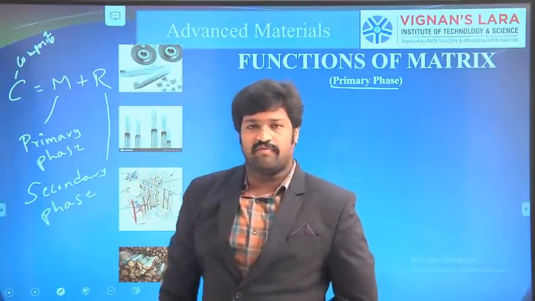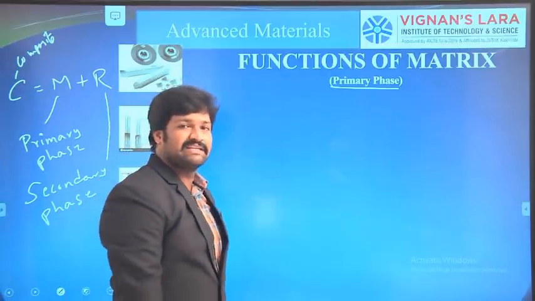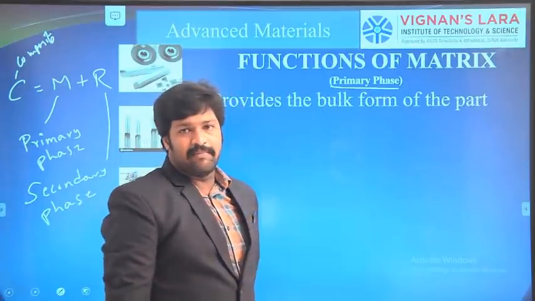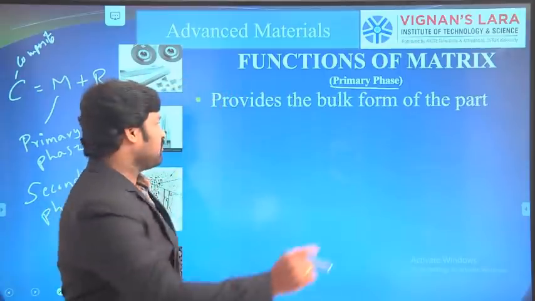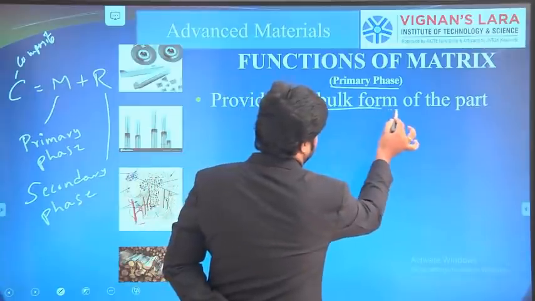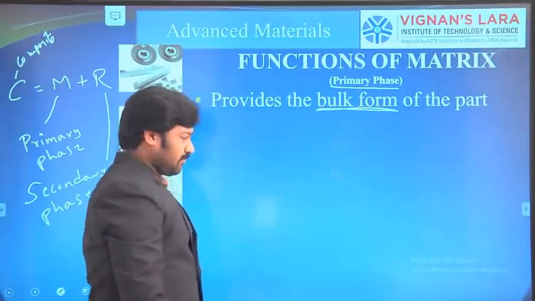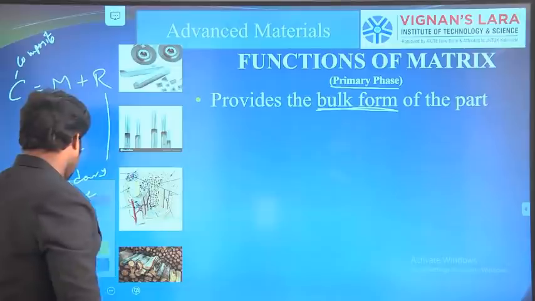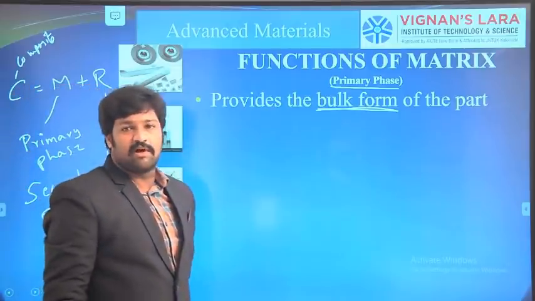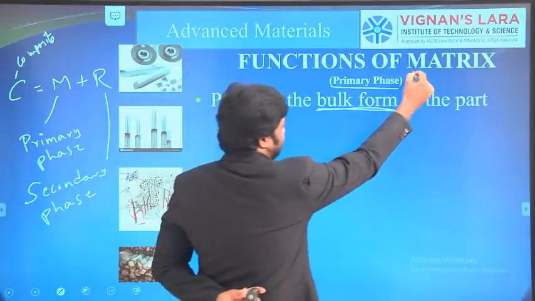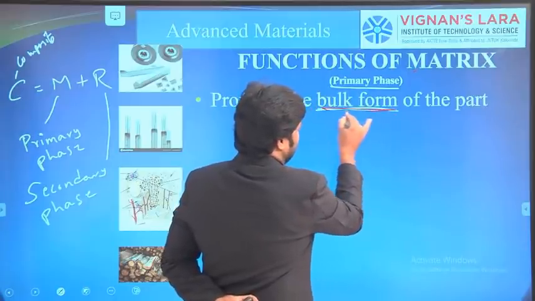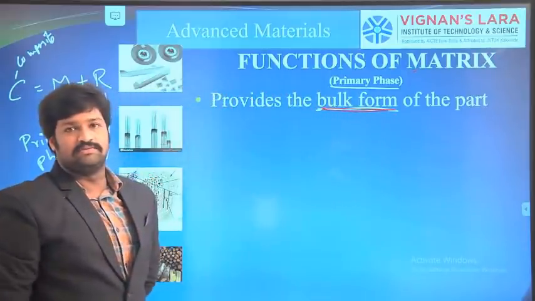Now we will discuss about the functionalities of a matrix material. The first one is that matrix material is the bulk form of the component or the part. So the major portion of the composite is the matrix material, hence it is called the bulk form of the part.